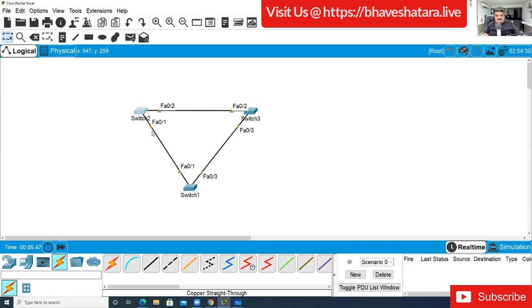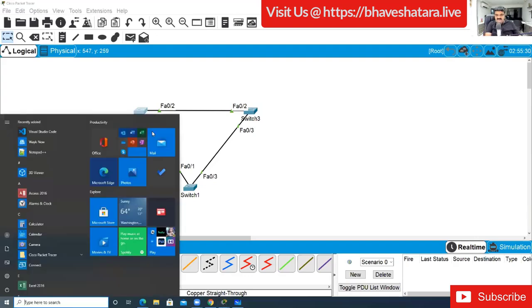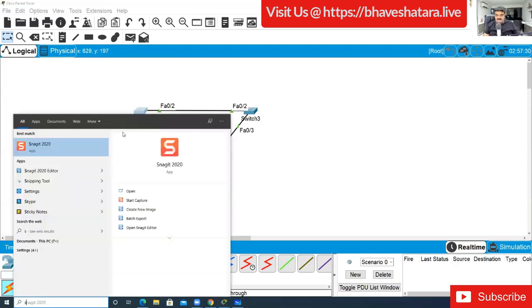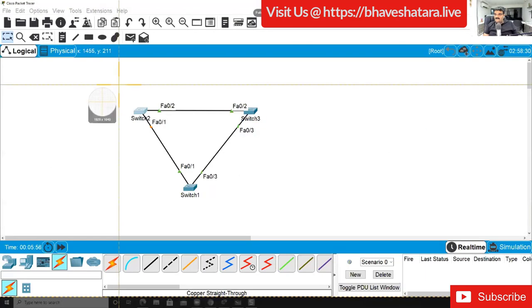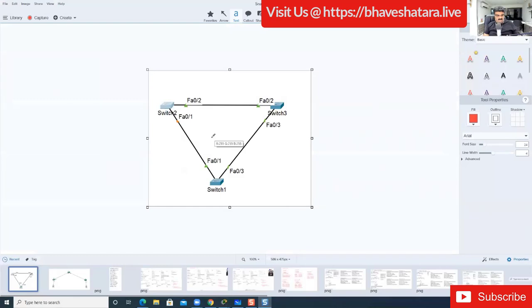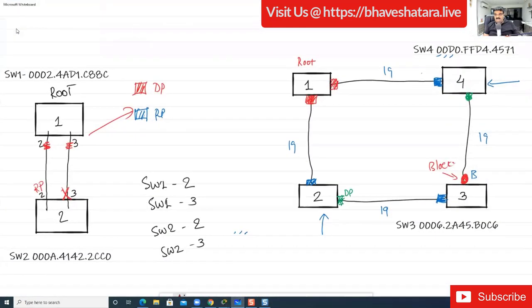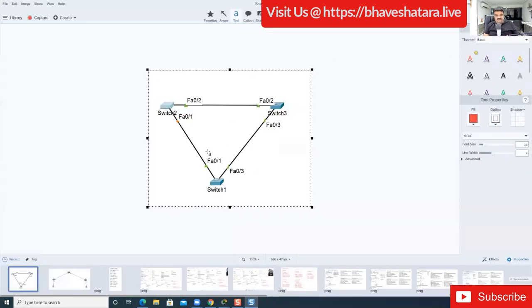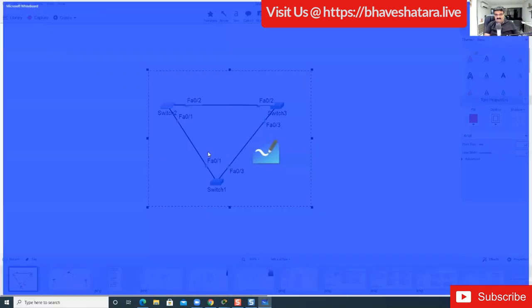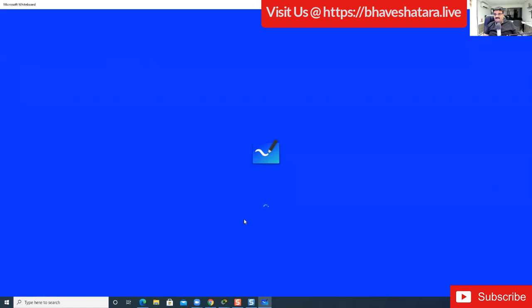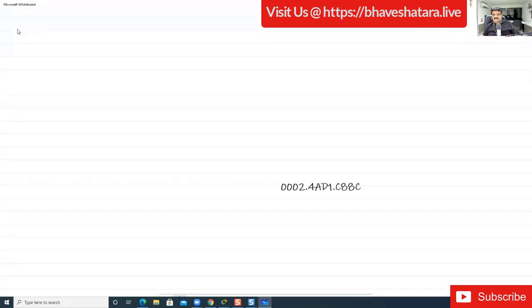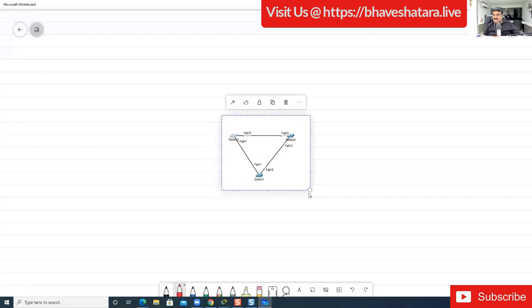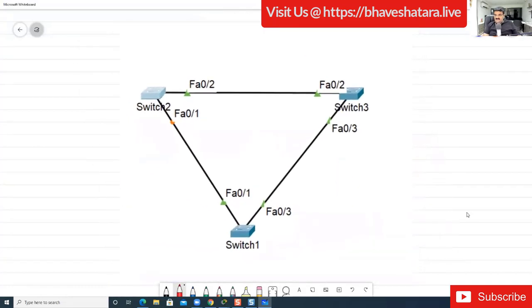Let me copy this so you are able to understand. Suppose we have a computer over here, and it wants to send data to this particular computer.